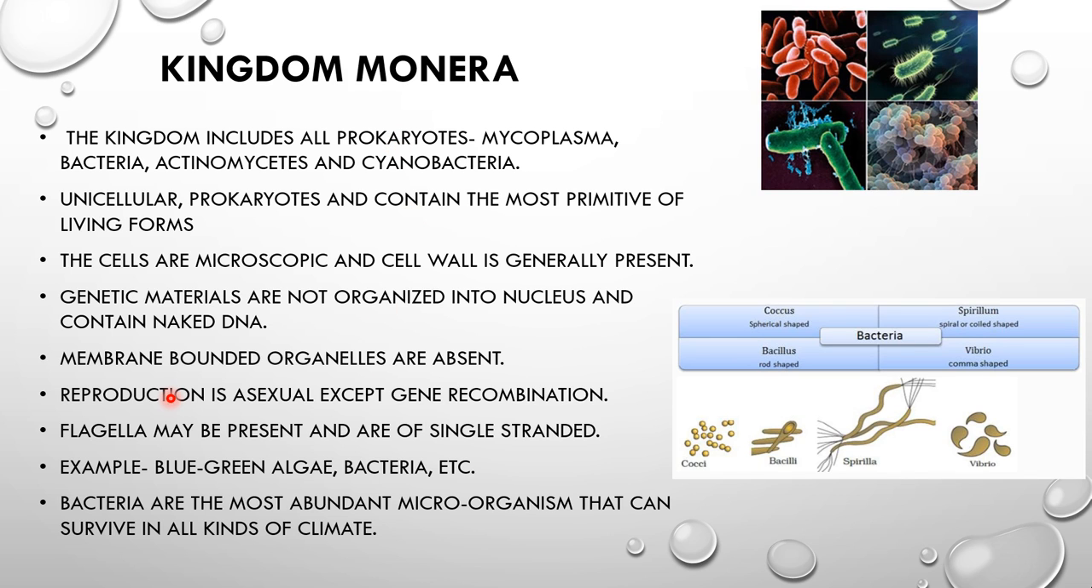Then if we talk about the reproduction of the Kingdom Monera, the reproduction is asexual except for gene recombination. Gene recombination happens in Kingdom Monera, and asexual types of reproduction like binary fission and fragmentation are there. Such types of reproduction can happen in the Kingdom Monera.